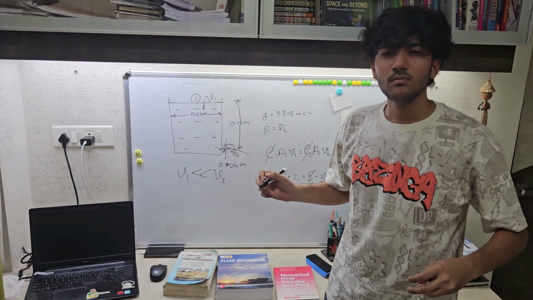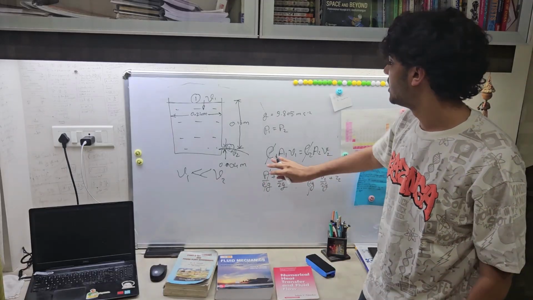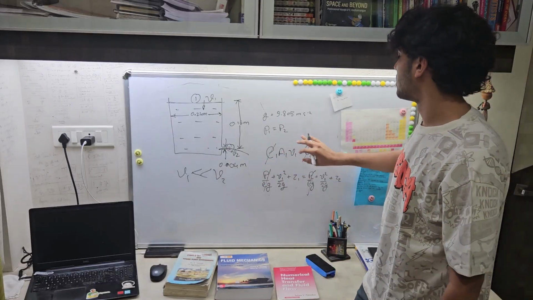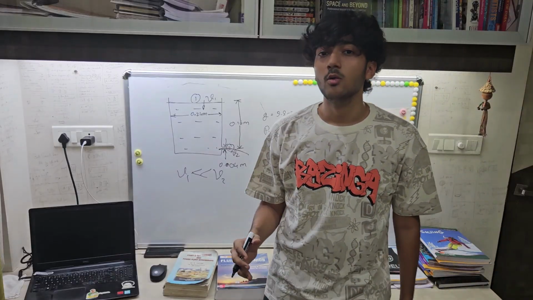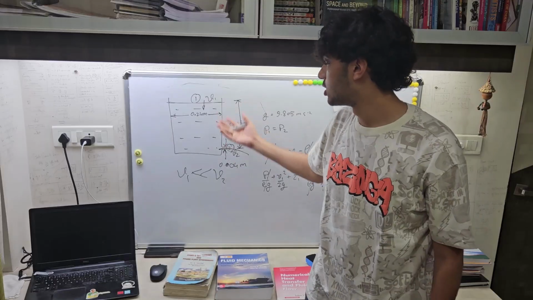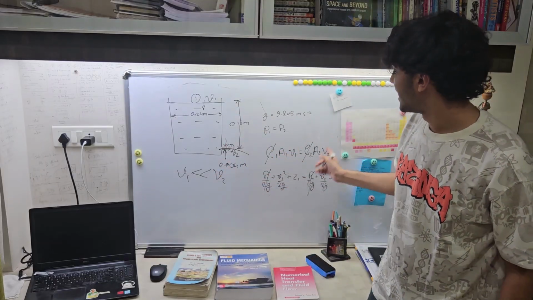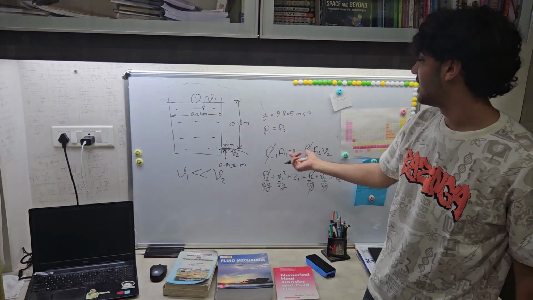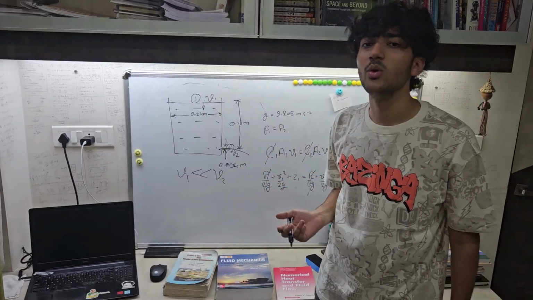From the continuity equation that we have studied, rho1 a1 v1 equals rho2 a2 v2, and we assume that the density of water is not changing at these points, so the densities can be cancelled out, and a1 v1 equals a2 v2.